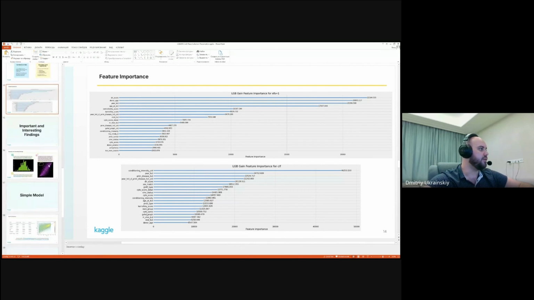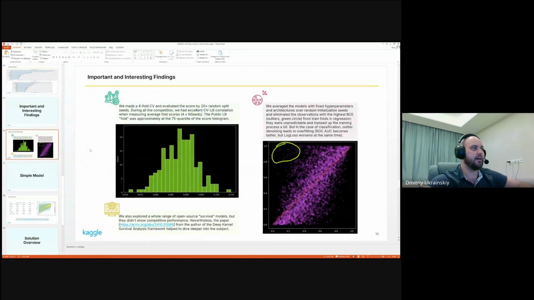Regarding important and interesting findings, I want to pay special attention to the validation. In our opinion, it is one of the most critical aspects of this competition. If you use only one random split seed, you will see the same variation of score when changing this seed. And it is enough to evaluate incorrectly almost any, at least non-major, improvement.